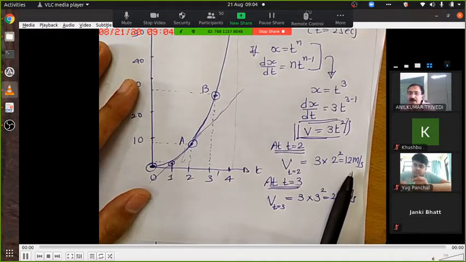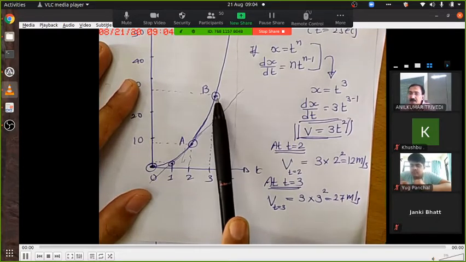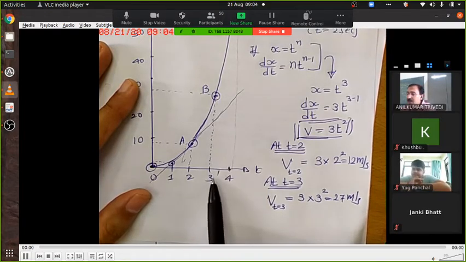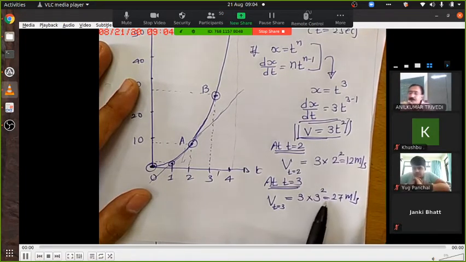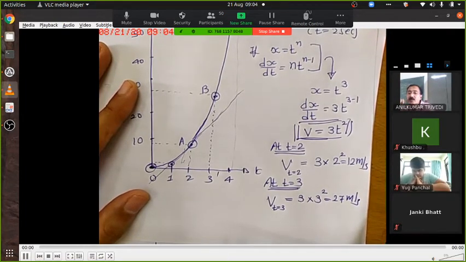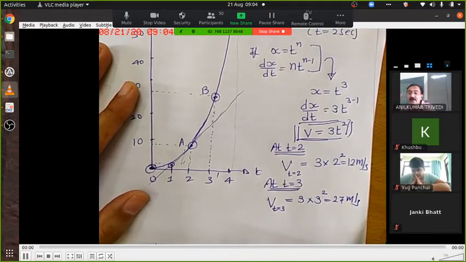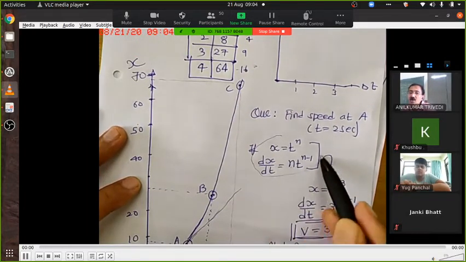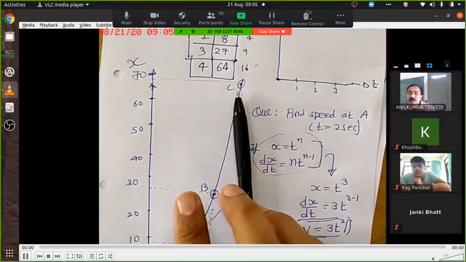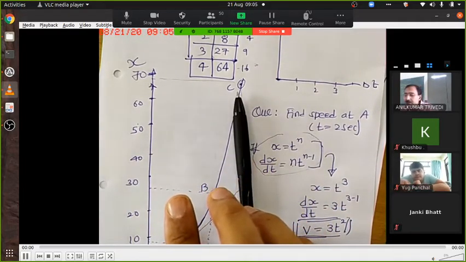And the same way you can find, if you are asked to find velocity at b when time was 3 seconds, just in this formula put the value of t as 3 and you get the answer. This what we have studied is called differentiation. What is it called? Differentiation. And as I said, this formula you do not cram, you will get used to it. It will be on the tip of your tongue as we practice today and in coming days. Okay.